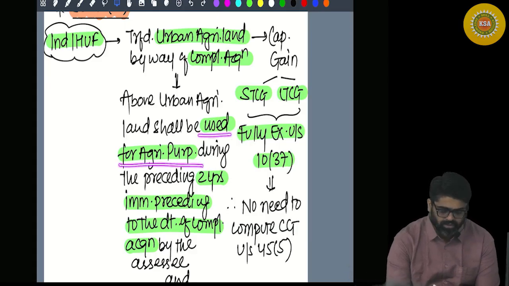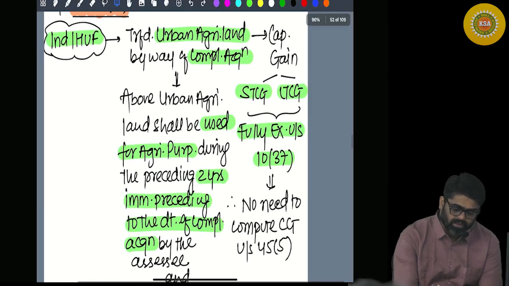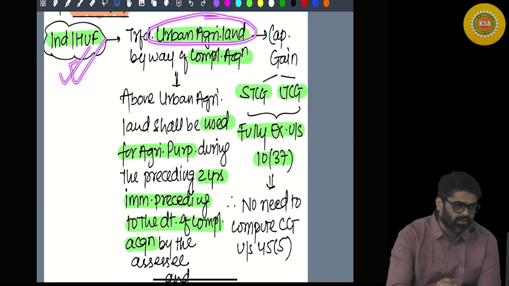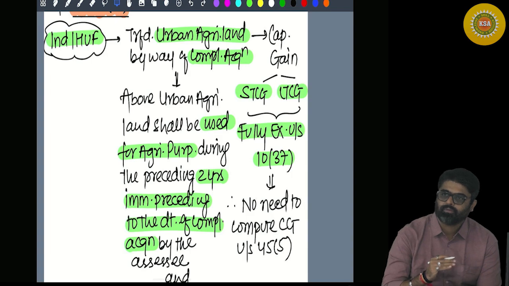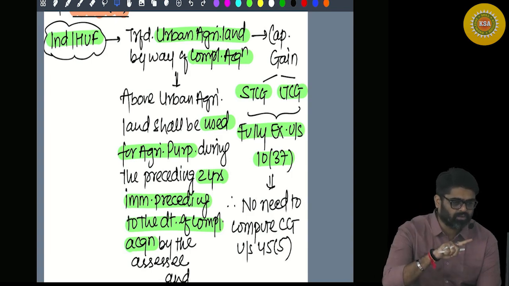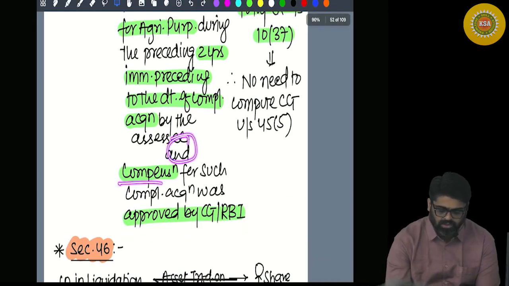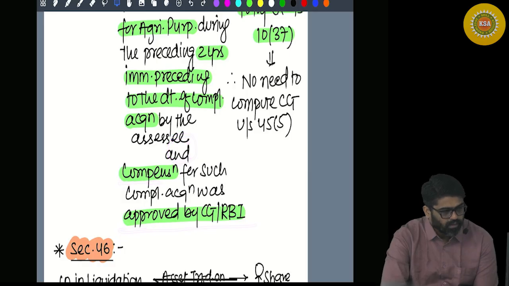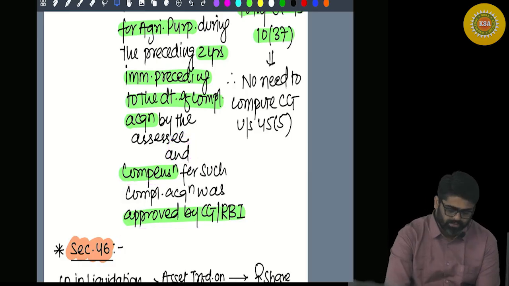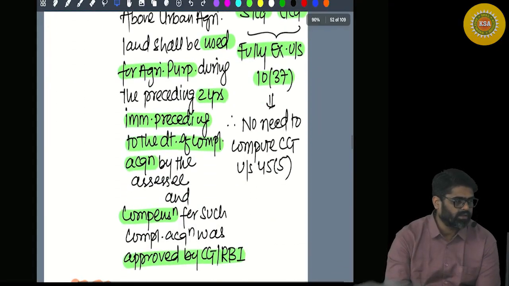Agricultural purpose during the 2 years immediately preceding the date of compulsory acquisition, meaning this urban agricultural land was used by the assessee for agriculture for at least 2 years immediately preceding its compulsory acquisition, and the compensation for such compulsory acquisition was approved by the central government or RBI. Then this exemption will be available. Yes or no? So this was your section 10(37).